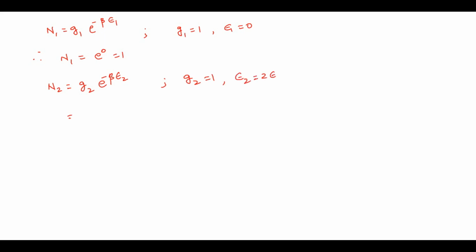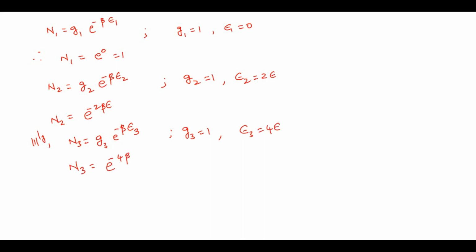Therefore, n2 is equal to e power minus 2 beta epsilon. Similarly, n3 can be written as G3 e power minus beta epsilon 3. G3 is also equal to 1, and epsilon 3 is equal to 4 epsilon. Therefore, n3 is equal to e power minus 4 beta epsilon. So this is done.